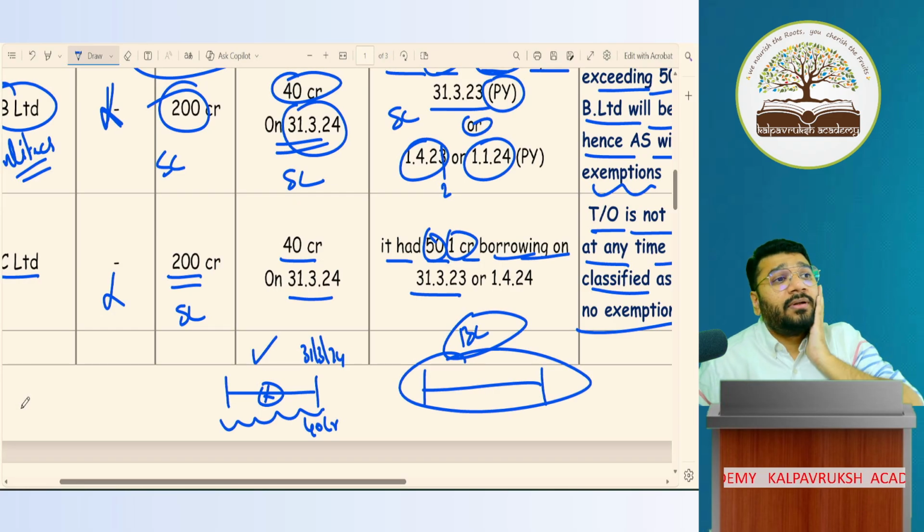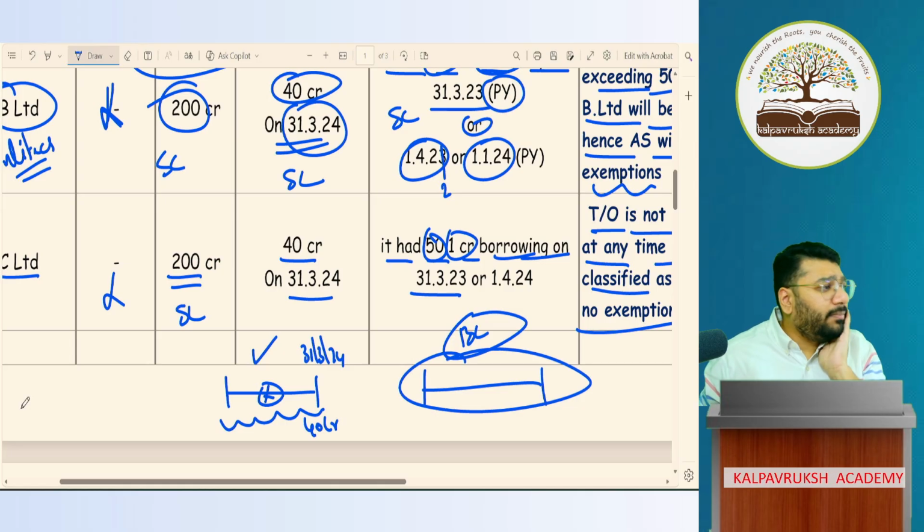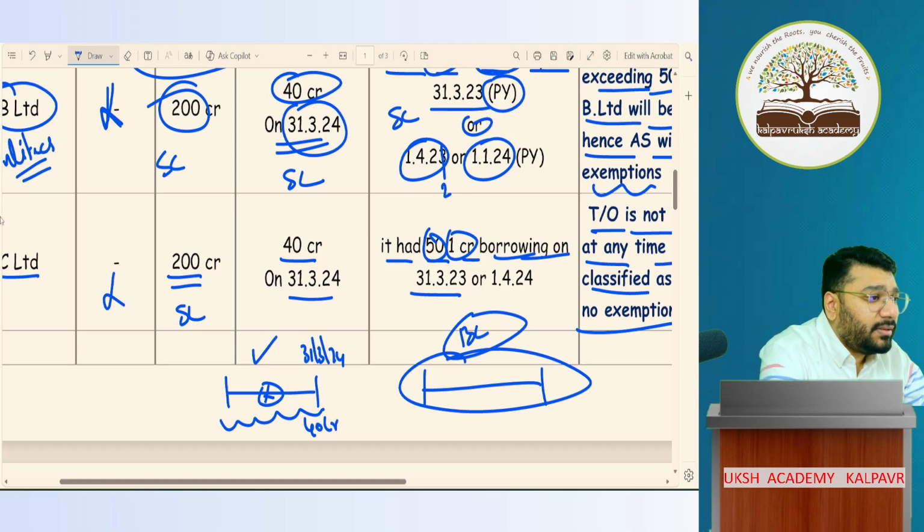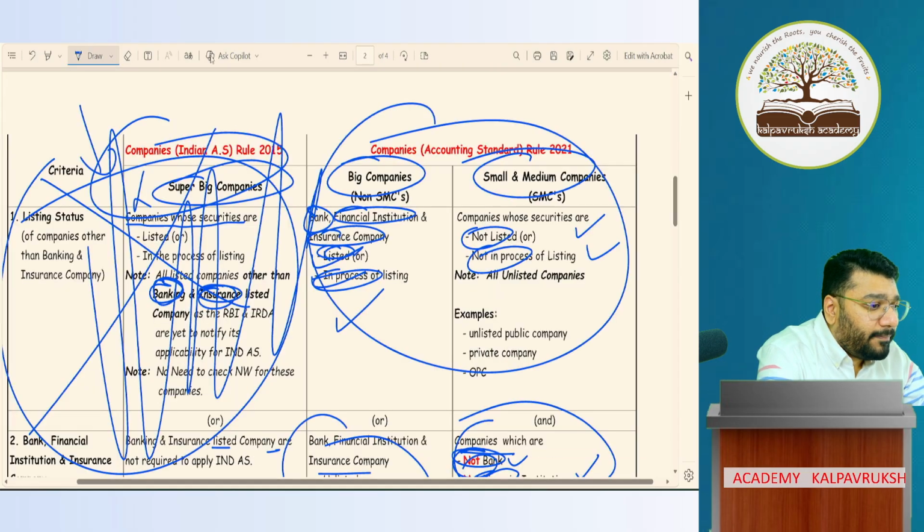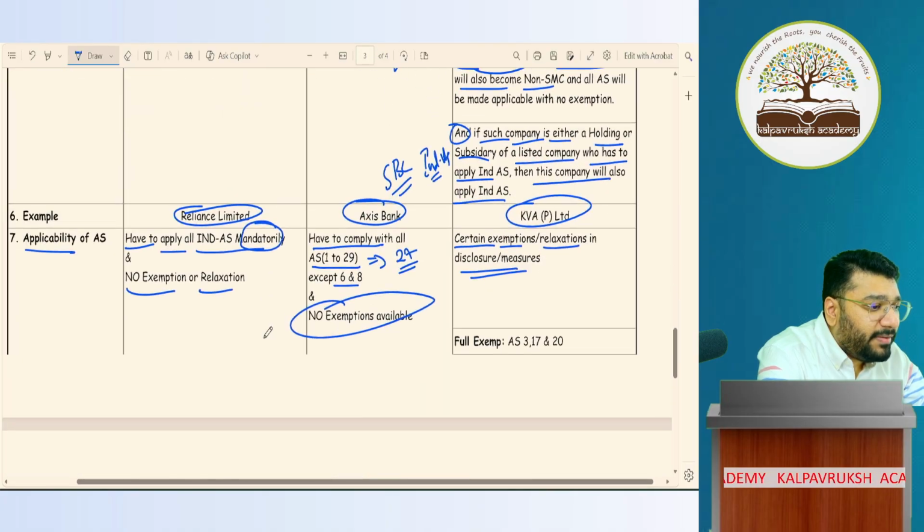Borrowing includes public deposits. So any kind of borrowing, public deposits. One more point I forgot to say. No, I would have said it here anyways. I've given a note here.